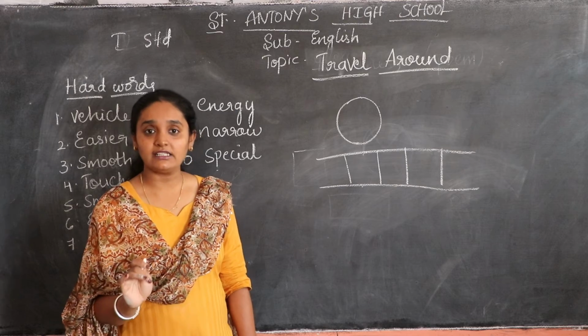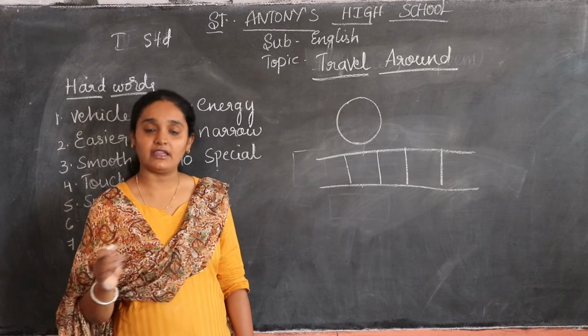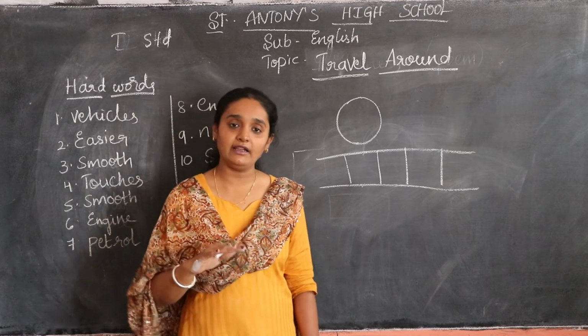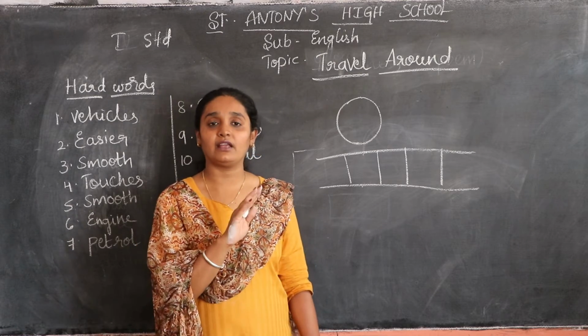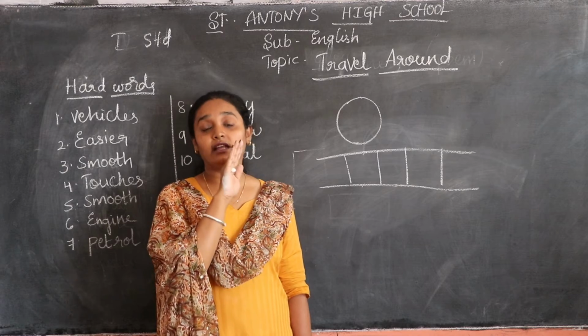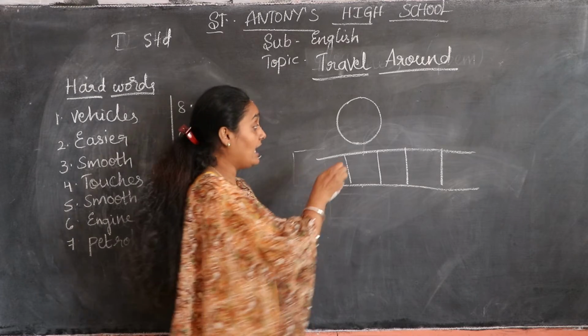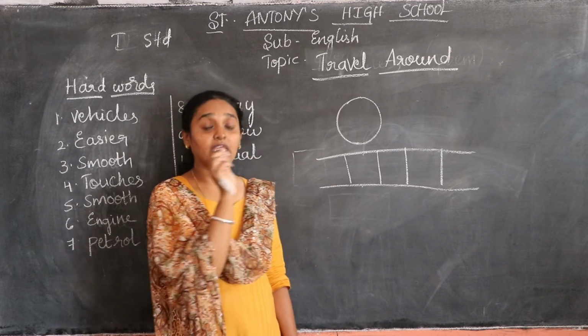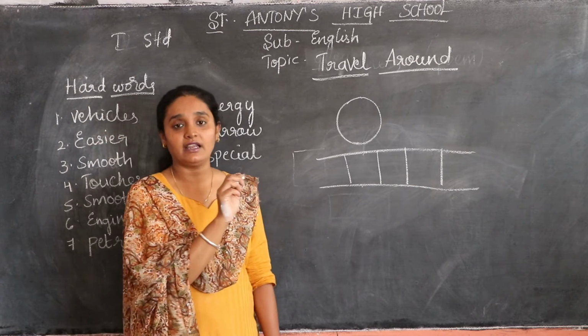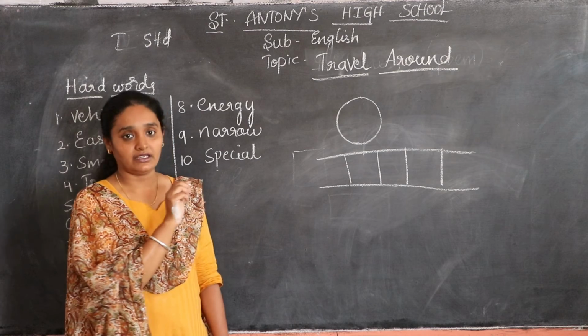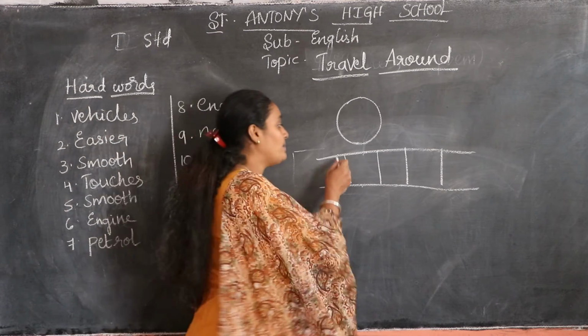All the other vehicles, even the plane, will have tires because it has to land. It will have the runway where it has to move and fly. So it will have tires, but the train wheels will not have tires. Why? Because if the wheels have tires, it cannot go on the parallel tracks.